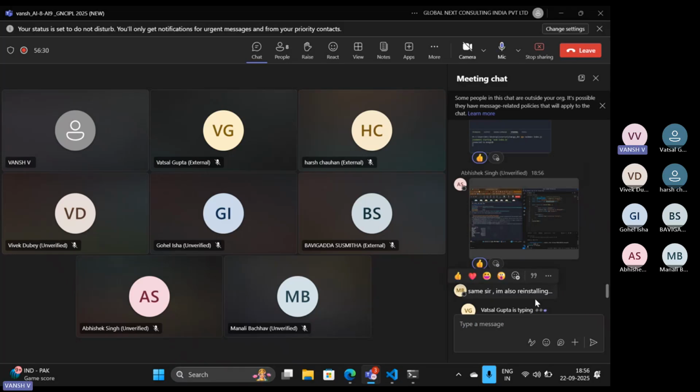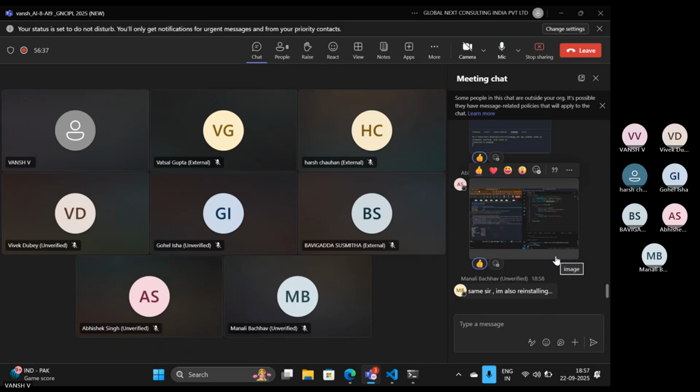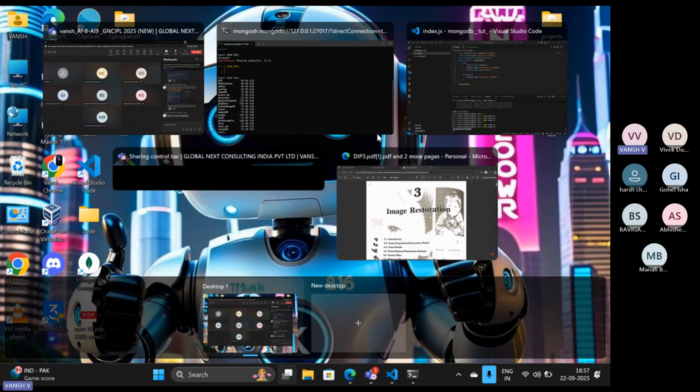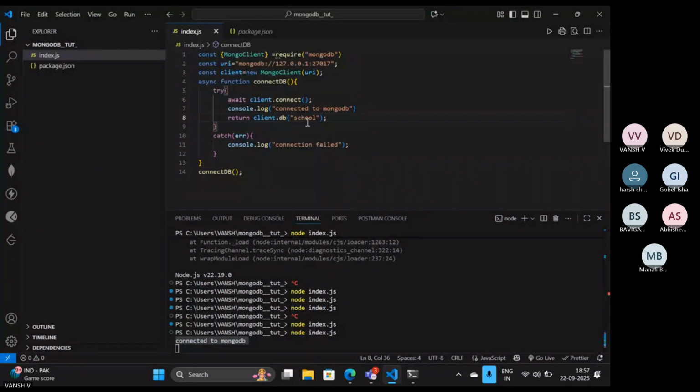Now we are going to see how we can create a database over here and then use that particular database. Okay. So let's modify this code so that we can also create a particular database and then use it at our end. Okay. So like this, it is returning me a client.db school, means creating a database having name school. Now I have to create a collection inside it. So suppose,